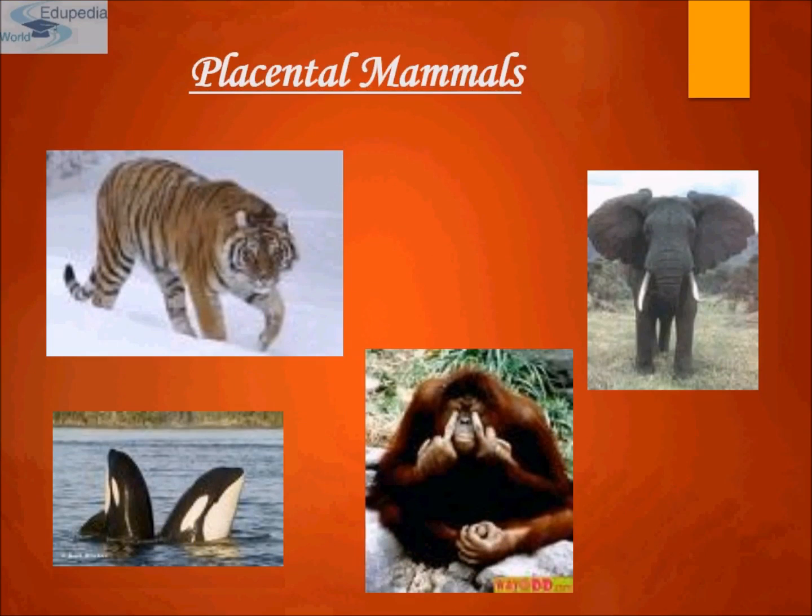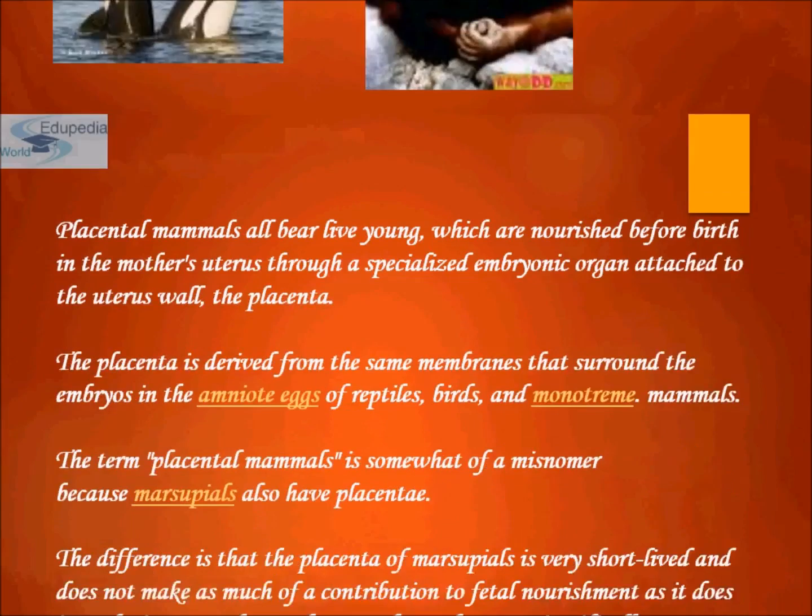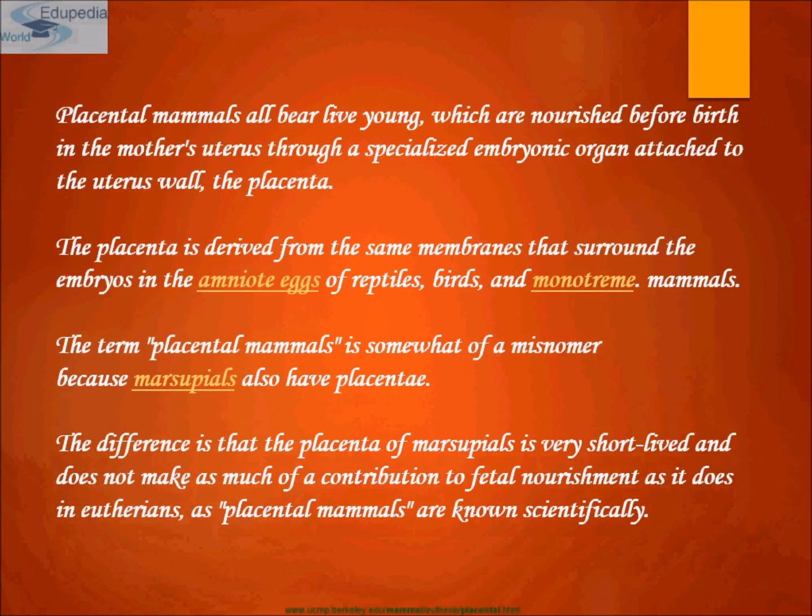Now, the third is the placental mammals. Placental mammals all bear live young, which are nourished before birth in the mother's uterus through a specialized embryonic organ attached to the uterus wall, known as the placenta. Placental mammals are a rather diverse group with nearly 4,000 described species, mostly rodents and bats. They include such diverse forms as whales, elephants, shrews, and armadillos.